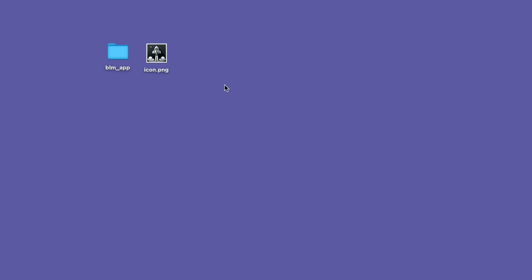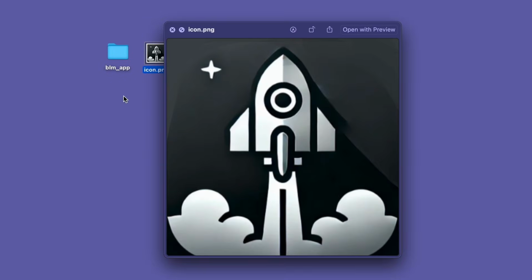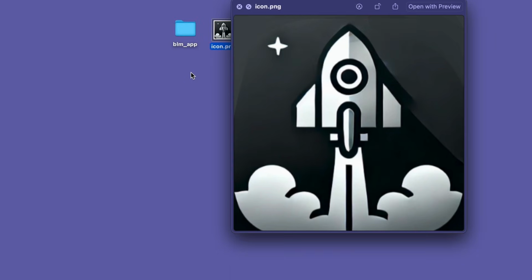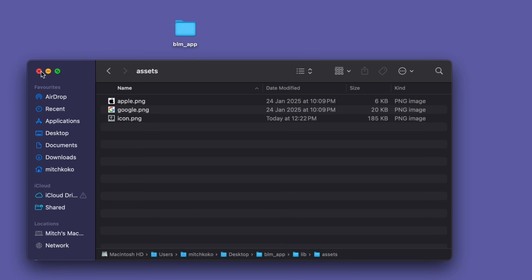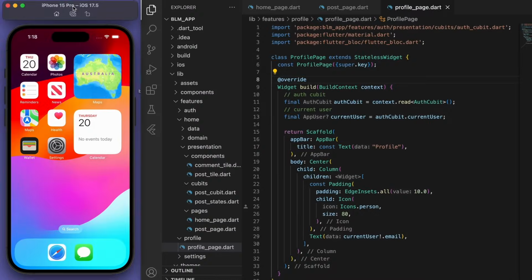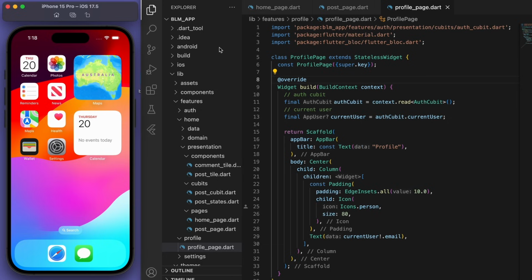So I've got my image icon prepared on my desktop. It's a PNG file. So once you've got that prepared, let's open up our project and drag it into our assets folder. Then coming back to our code, you can see we should have that assets folder with the image.